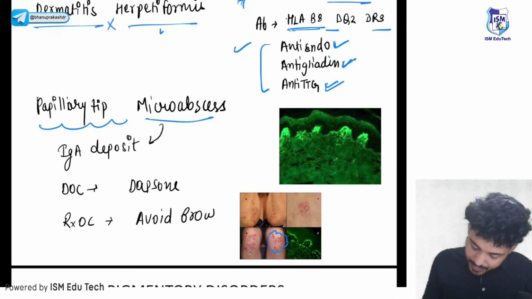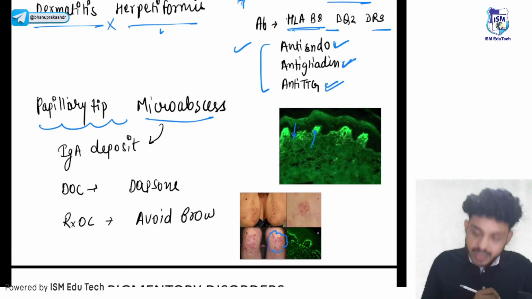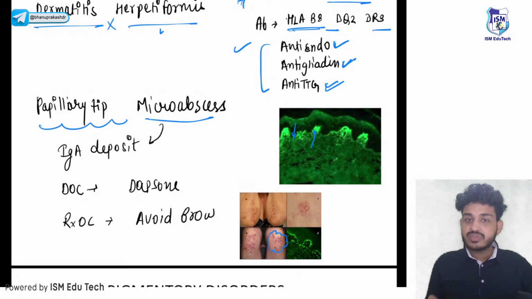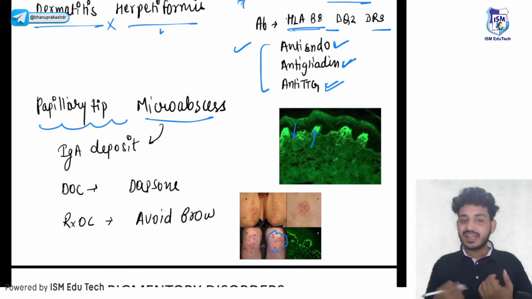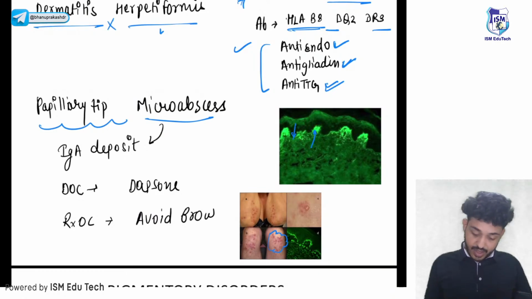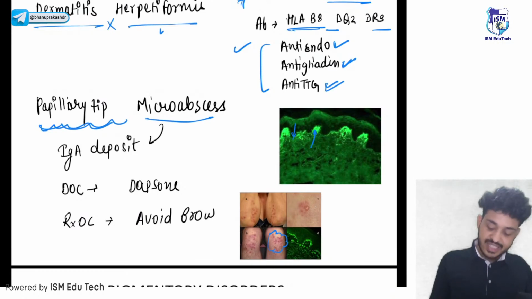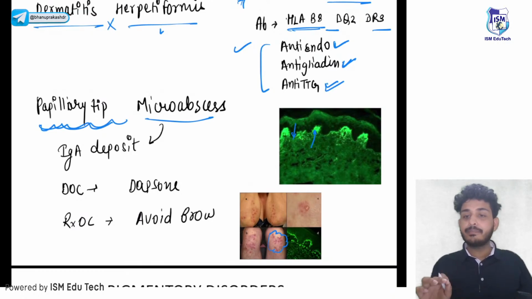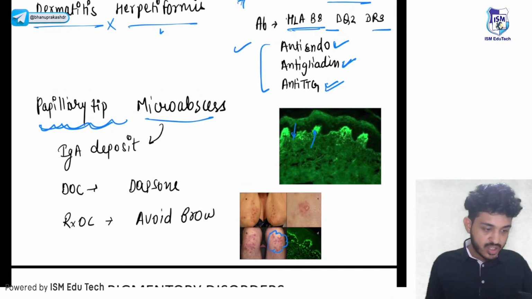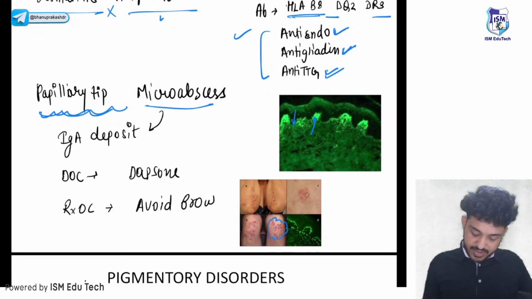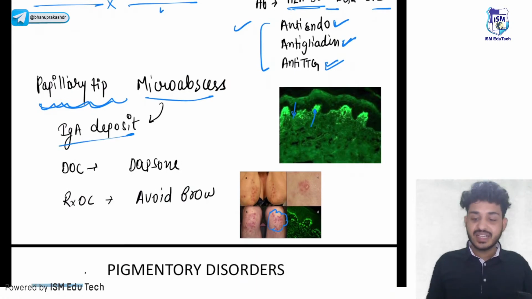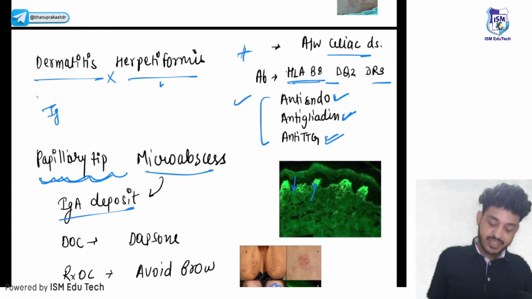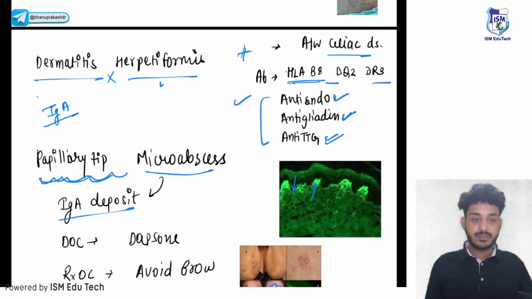So here what is happening? These are your rete ridges, and the part of the dermis that is going into the epidermis is known as papillary dermis, right? So in the papillary dermis, we are seeing some microabscess, some deposition, that is known as papillary tip microabscess. Okay, so there is IgA deposition. Again, there is IgA deposition in the papillary tip microabscess.